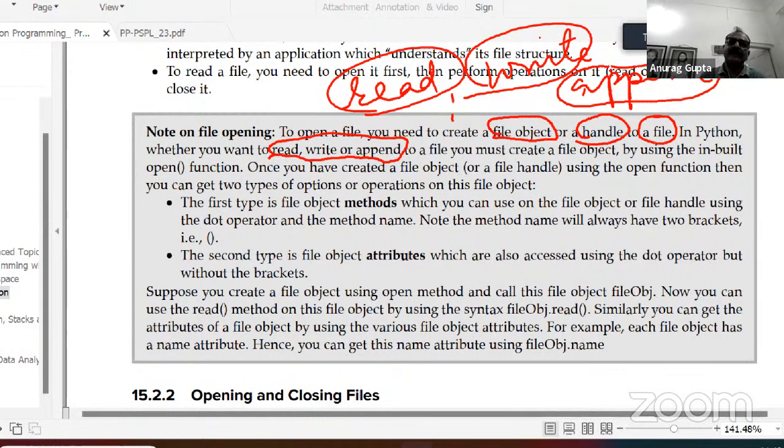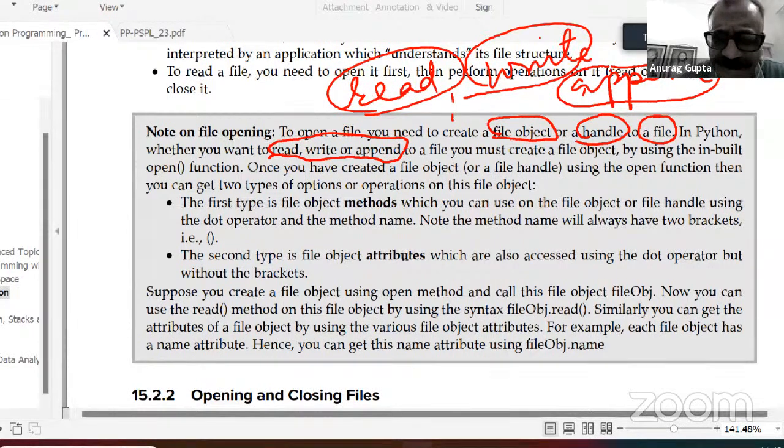And you see, programming, whenever you are using a language like Python, it's very unforgiving. It's not like your normal Word or MS Office or whatever, where you do something and then you can revert it. No, in Python, if you do a write when you wanted to do an append, then your data will be lost forever. You cannot recover it. So you need to be very, very careful in the kind of mode you have opened your file in.